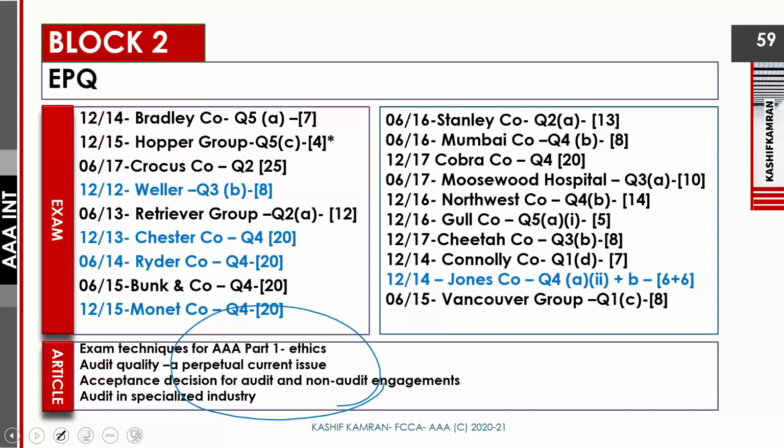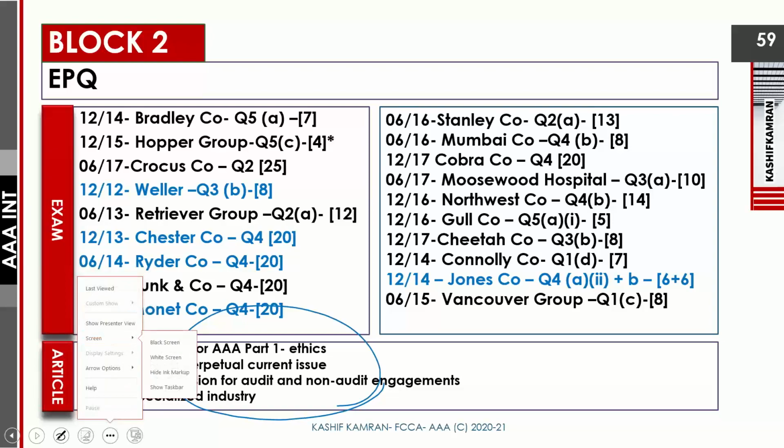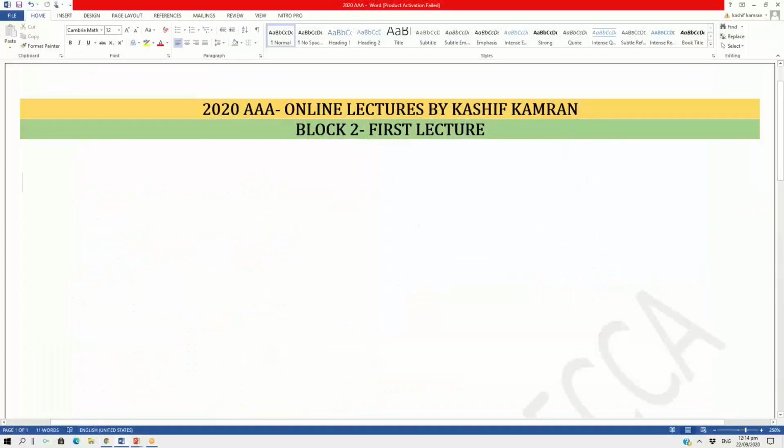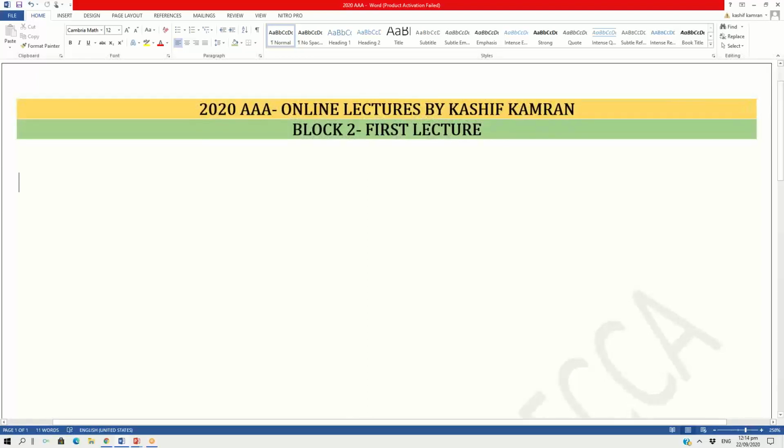Now, before I give you the further introduction of my block 2 presentation, I'm taking on my Word file, which is my support file, and I normally use the Word file as my whiteboard, and everything I write on the Word file will be shared with you as a support file. You can take a printout of it and maintain a proper box file of AAA. Now, you can see in front of your screen, this is block 2, and this is the first lecture of block 2, right?